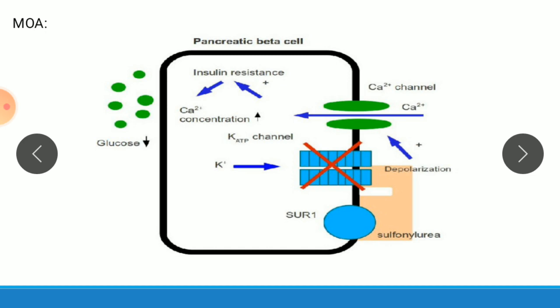Therefore, for sulfonylureas to act, the beta cell must be functioning. Hence these drugs are only used in type 2 diabetes but not in type 1. So that is the mechanism of action of sulfonylurea derivatives.